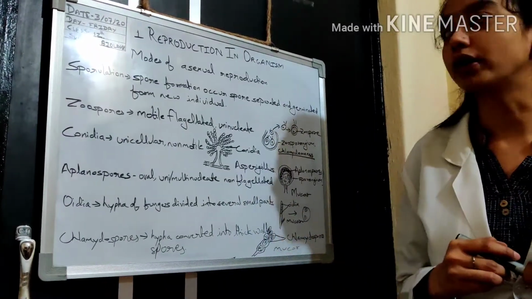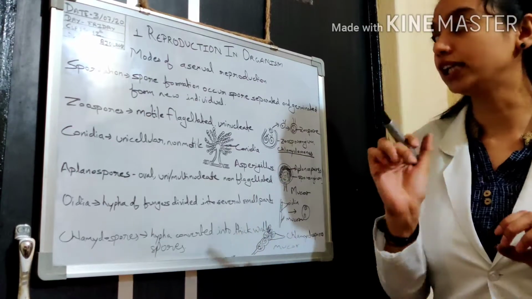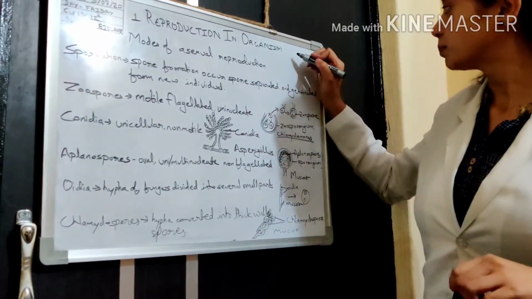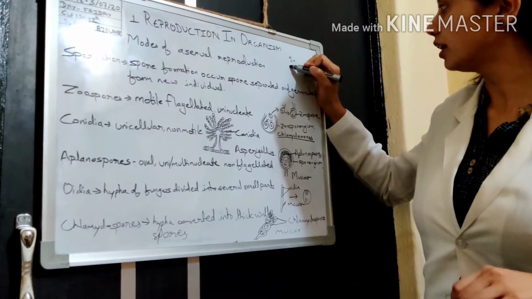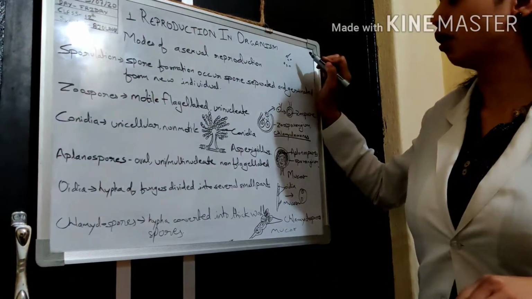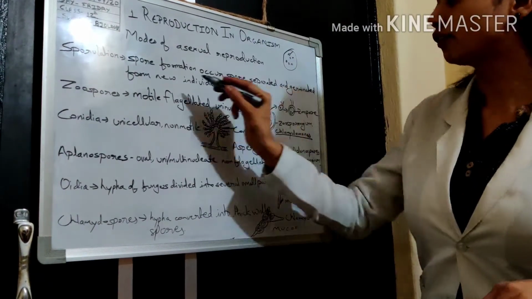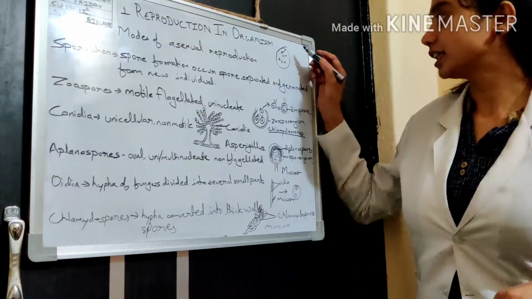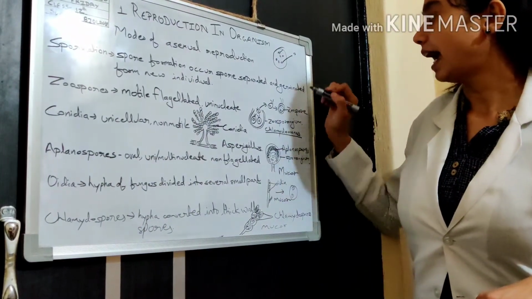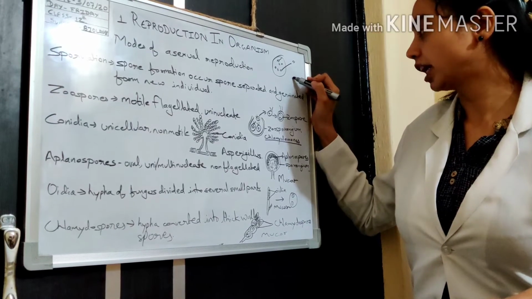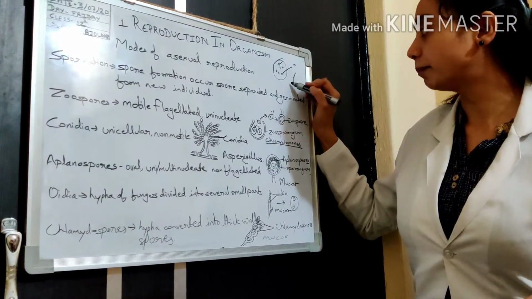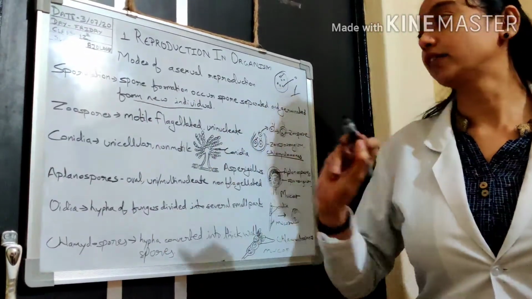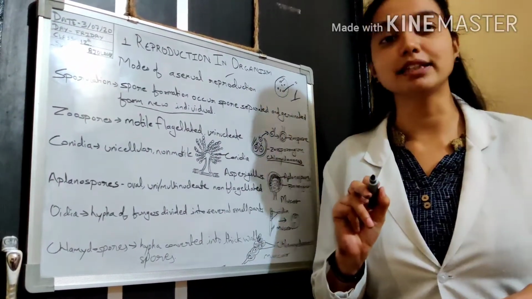Minute means small. Spores are small bodies formed from the organism body. Spores are like this. These are called spores. These are very small. So the formation of spores takes place inside the organism body. These spores later separate and germinate and form a complete organism body, a new individual. In this way asexual reproduction takes place here.